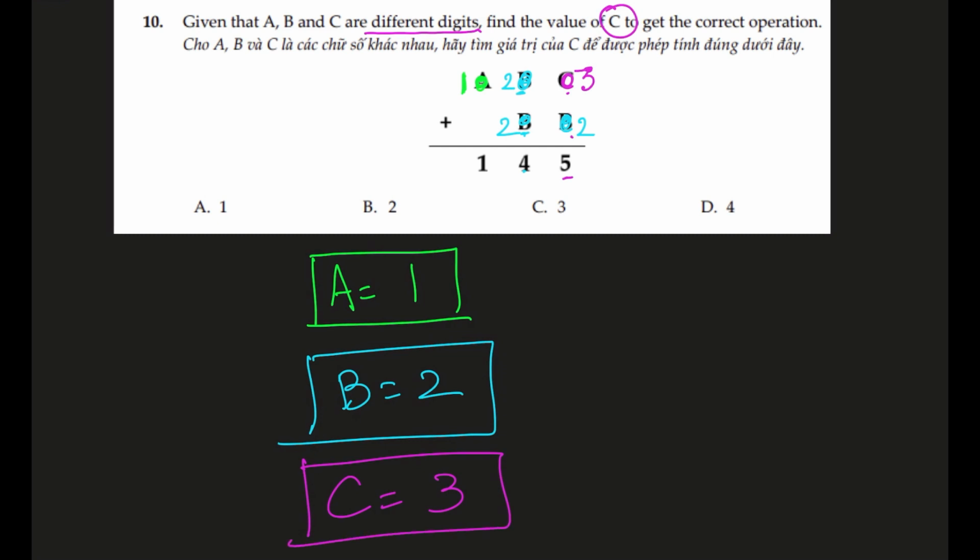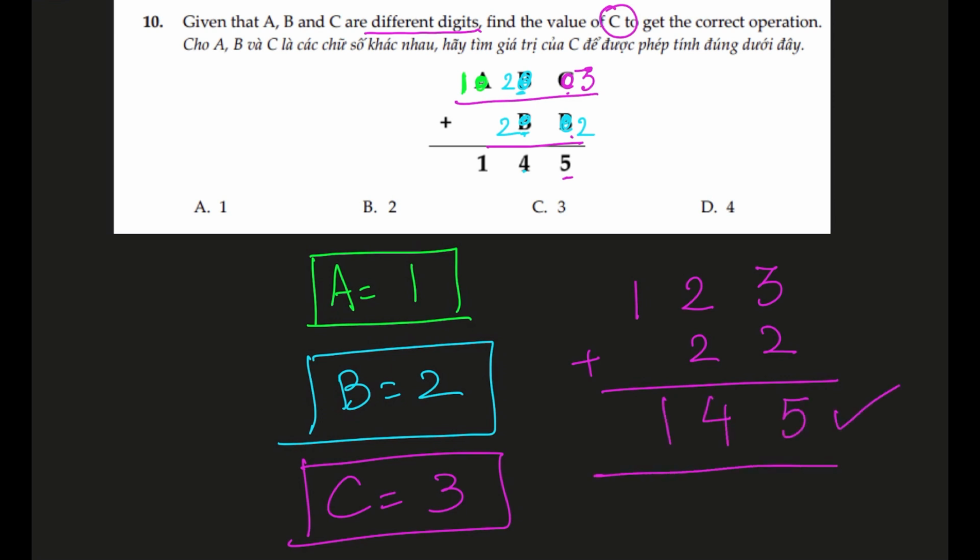C is 3. And now just to make sure that our calculations are correct, we write it down. ABC is 123, adding 22, which was BB. Let's work it out. 3 plus 2 is 5, 2 plus 2 is 4, and 1, which is exactly the same as in the question. So the question asked us to find C, which is 3. Here is our answer.